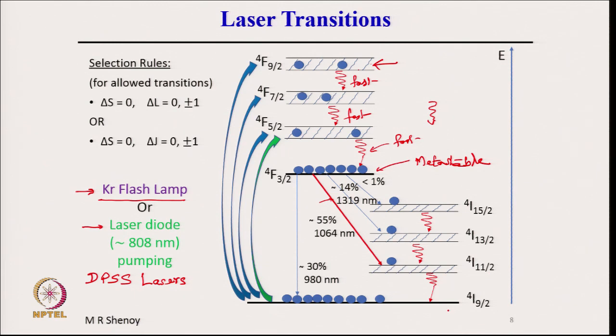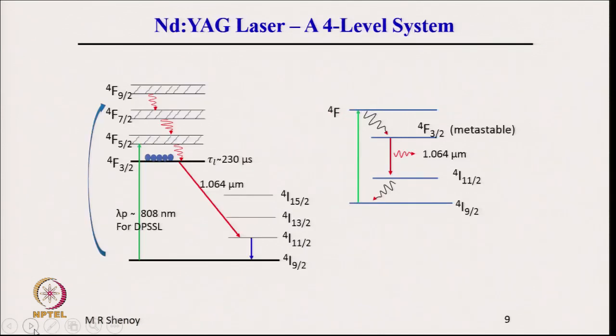If we look at the equivalent picture, let me simplify this. This is the same diagram I have shown. You are pumping from here to any of the levels, and all the atoms would trickle down and accumulate here.